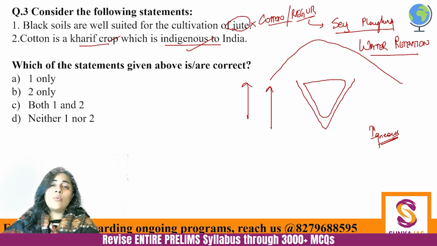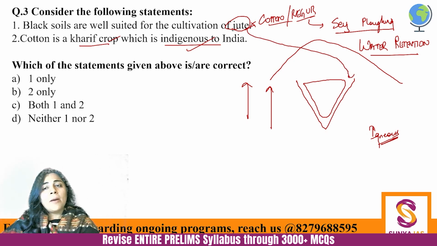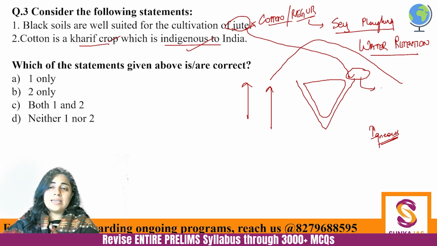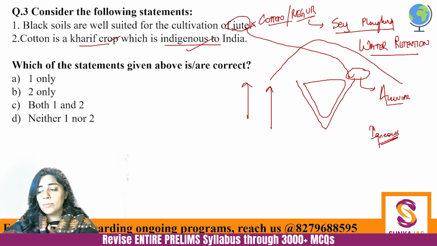Okay. Now, what about jute? Jute, you all know, is found in the Bangladesh Bengal region. But what is the soil that is required for jute? The soil is alluvial. First of all, jute is a very water intensive crop. And second, it is not grown on black soil. It is grown on alluvial soil. So the answer is 2 only. Next.